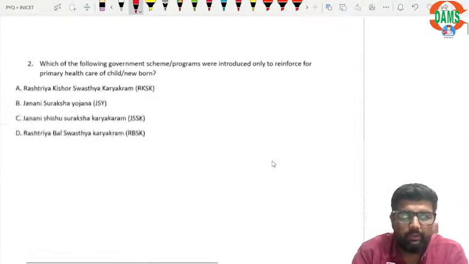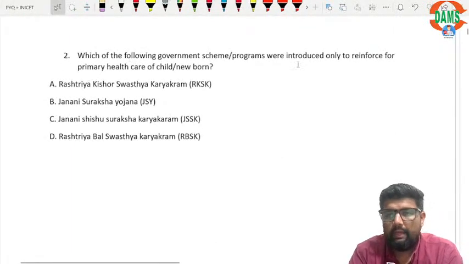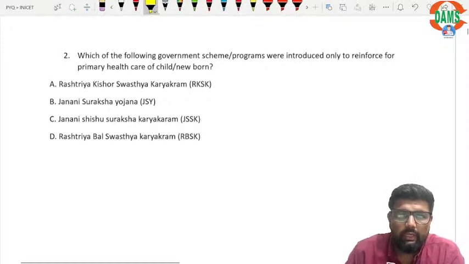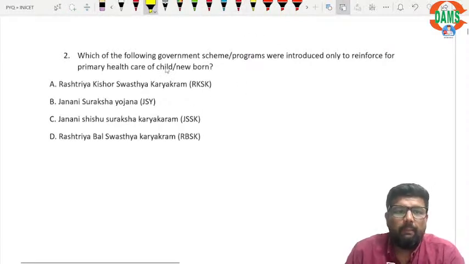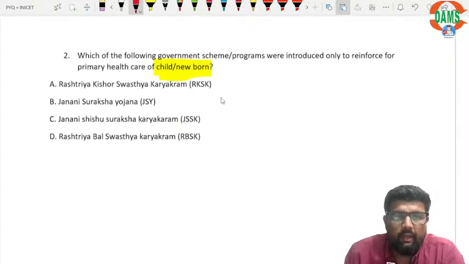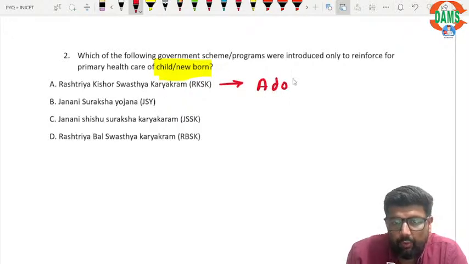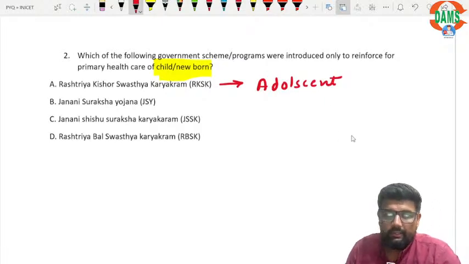Now coming to the second question. Which of the following government scheme programs were introduced only to reinforce primary health care of child or newborn? Okay, so first is Rashtriya Kishore Swasthya Karyakram. Let me tell you, this program is for adolescents.